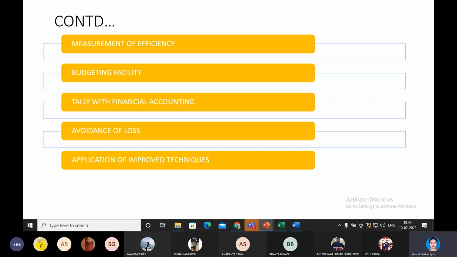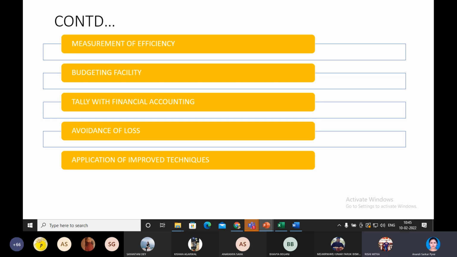Application of improved technique. Now, with the revolution of digital media, artificial intelligence, cloud computing, blockchain, there are different softwares which have improved the costing techniques by leaps and bounds. So now the companies, specifically the blue chip companies, as I refer to very large companies, can easily take care of their costing issues.